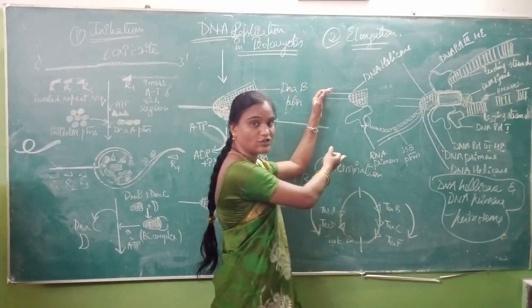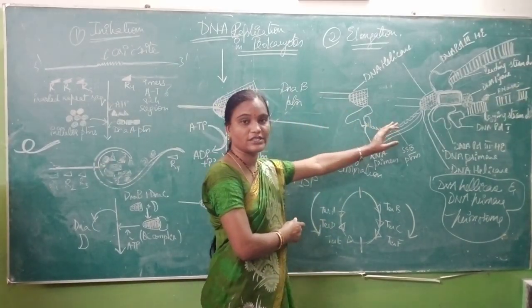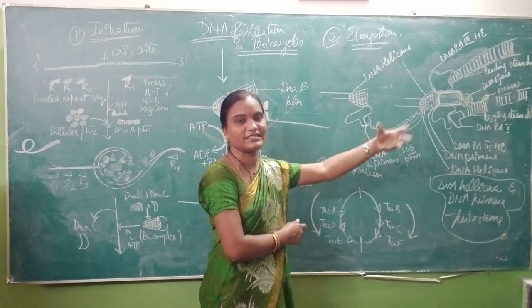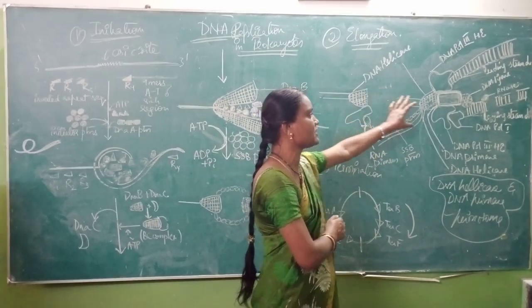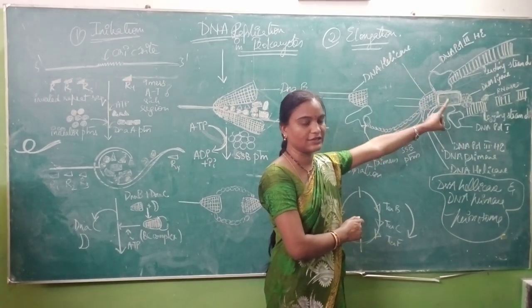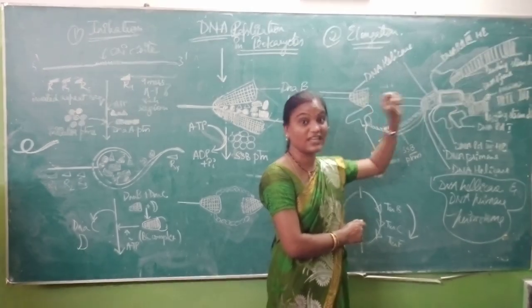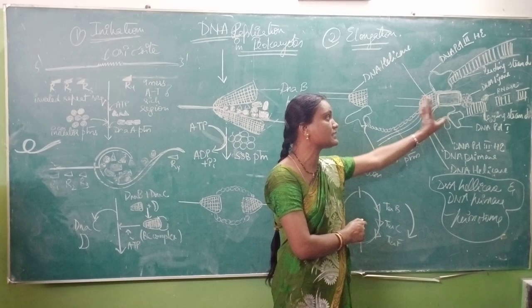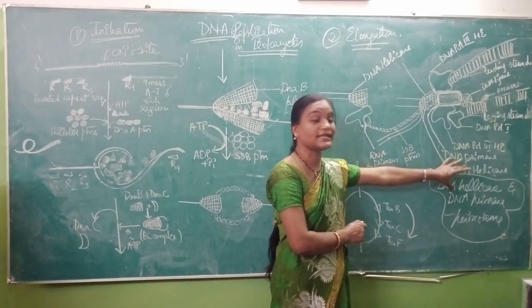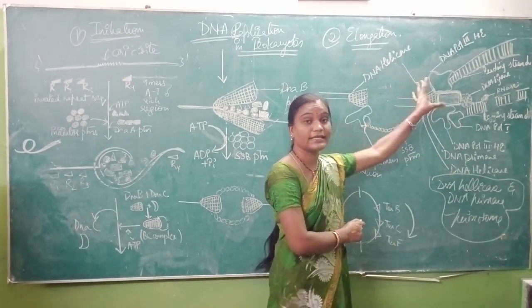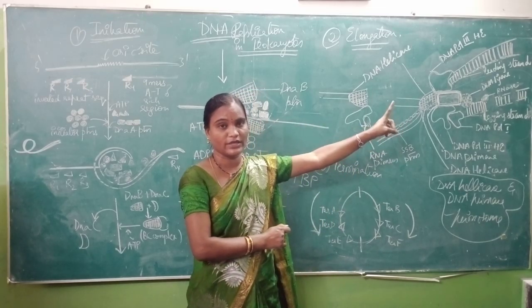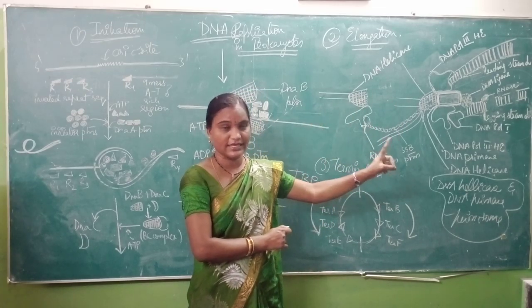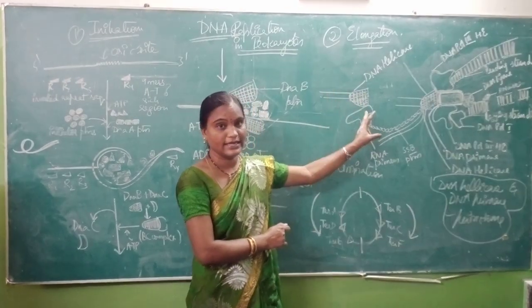Next, coming to elongation of DNA replication. In elongation, the actual elongation of the DNA strand takes place. Two strands are synthesized: the continuous strand, that is your leading strand, and from the name itself it indicates that, and your lagging strand, that is the discontinuous strand. In the leading strand you require only two enzymes: DNA polymerase 3 holoenzyme, the synthesizing enzyme, and DNA helicase enzyme.